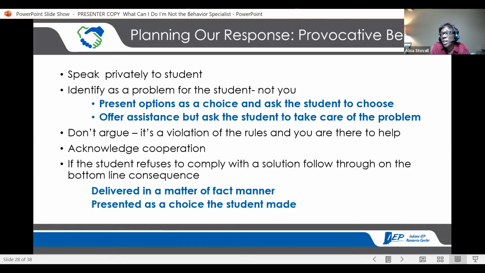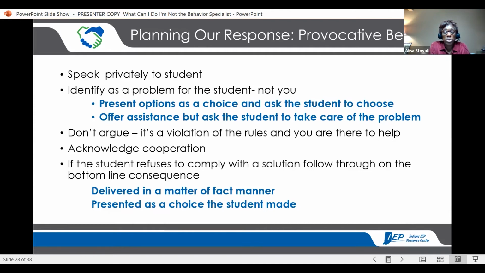Present options as a choice, and then ask the student to choose one. Offer assistance, but it's the student that needs to take care of the problem. You don't have to get into an argument with the student. They want to start a verbal thing. It's the rules, and I'm here to help you comply with the rules and learn.